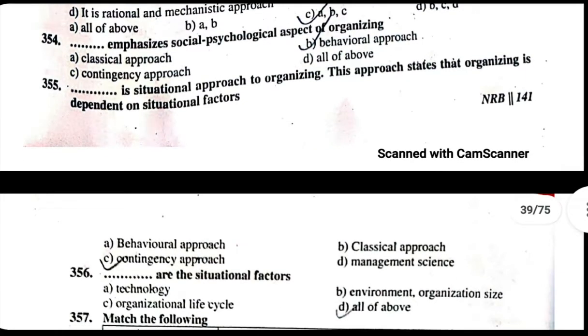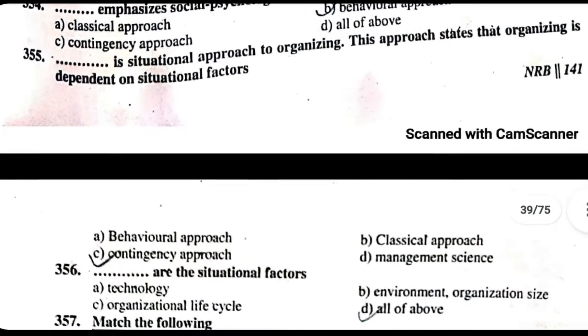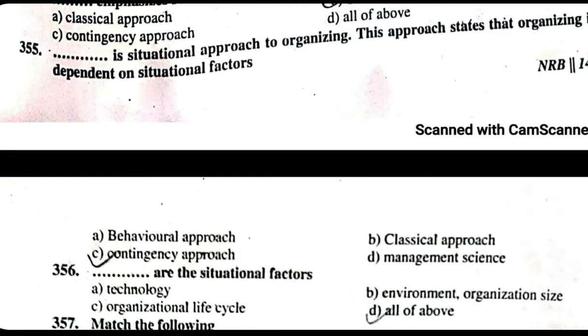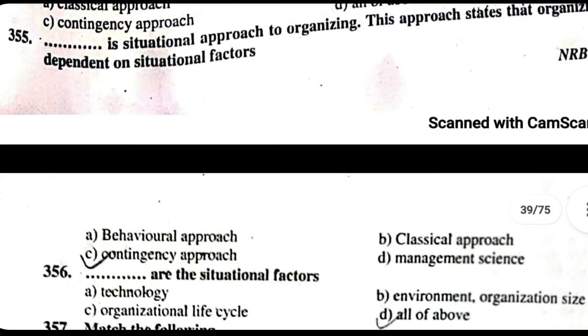356. Which are situational factors? A. Technology. B. Environment, organization size. C. Organizational life cycle. D. All of the above. Technology, environment, organization size, and organizational life cycle are situational factors.